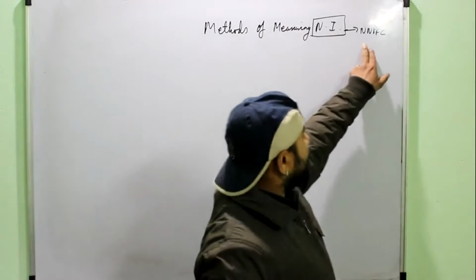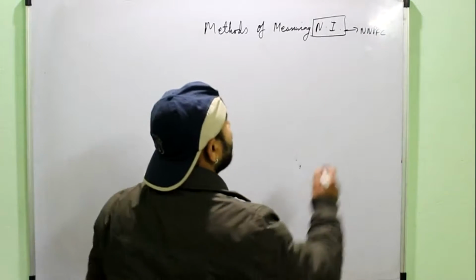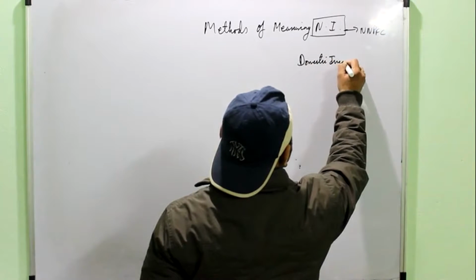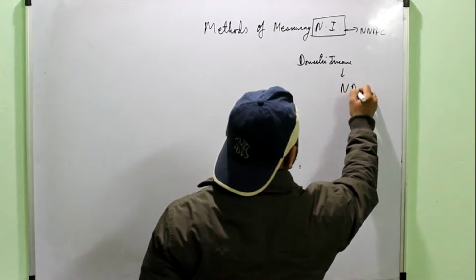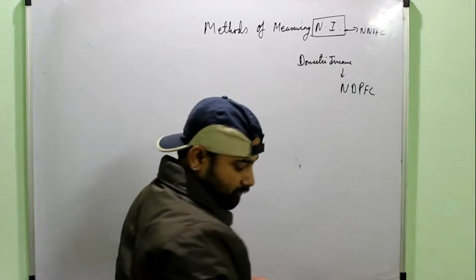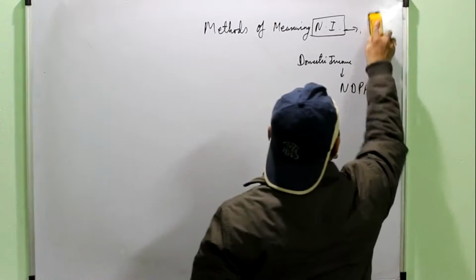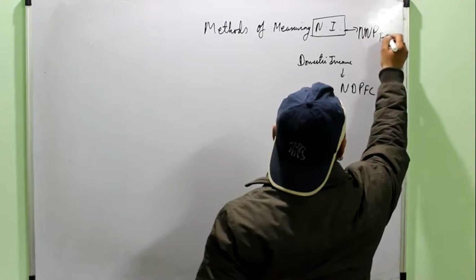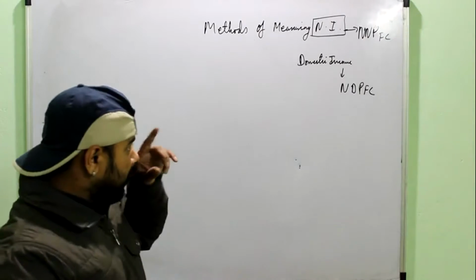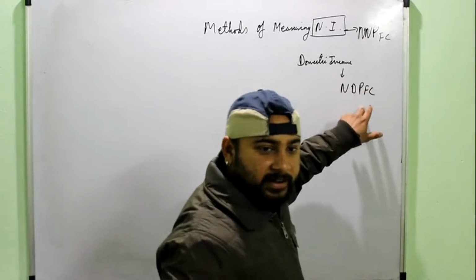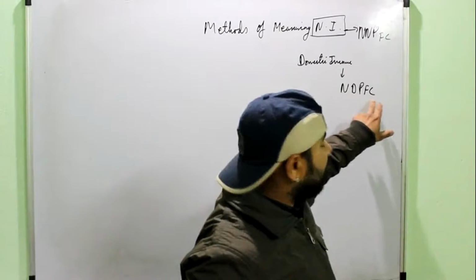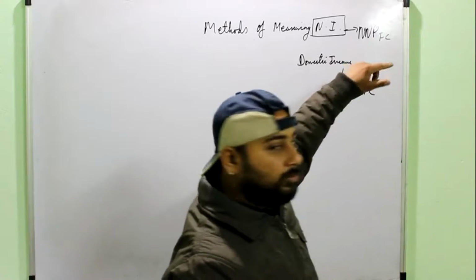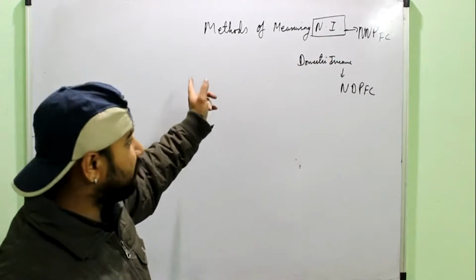Calculating the national income, we have to find NNP at FC. Similarly, one more term you have to remember, domestic income. That is NDP FC. NNP FC is national income and NDP FC is domestic income. Domestic means it is within the domestic territory. That is net national product at factor cost. And net national product at factor cost means it is including the economic territory, all the units working abroad, right?